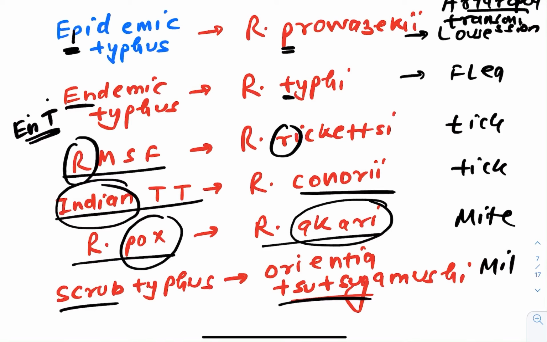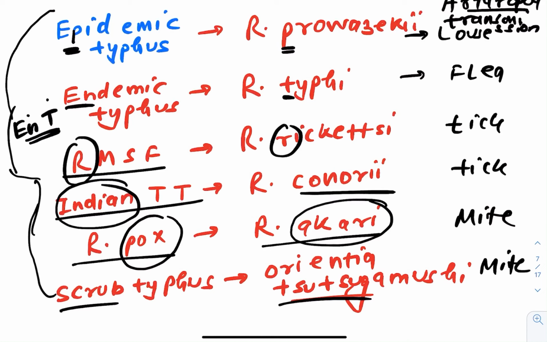If you remember in sequence, you can remember the full thing: louse, flea, tick, mite. Keep on doing this until night. But there is a danger sign: if you muddle this sequence, the whole question can go wrong.